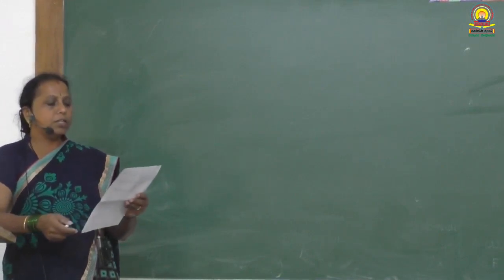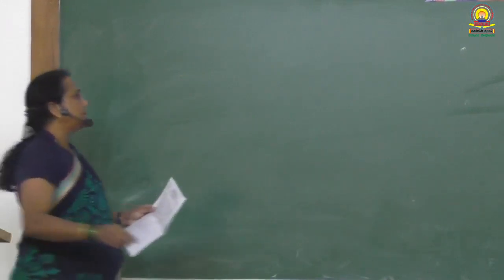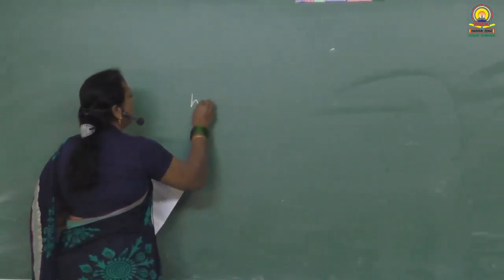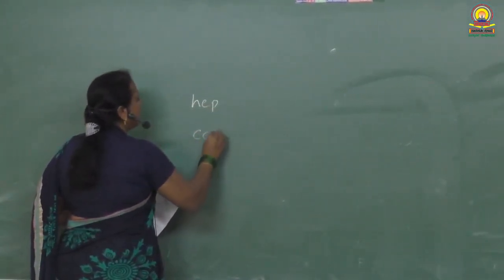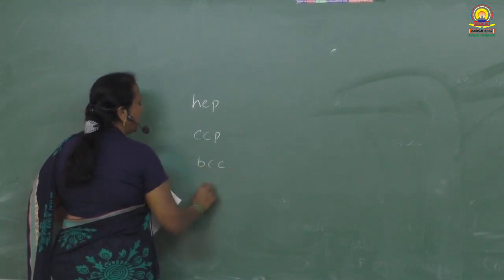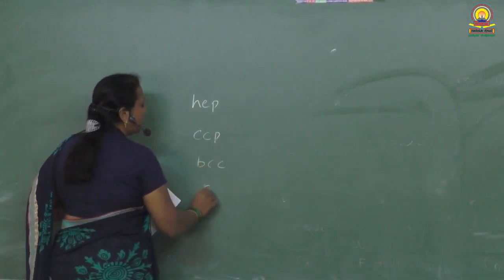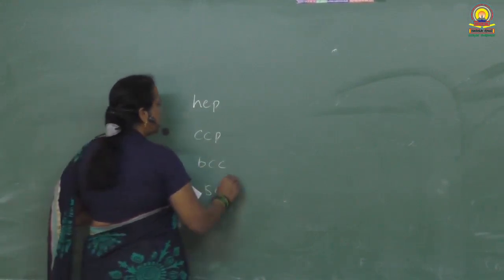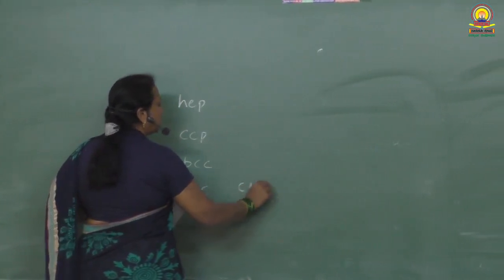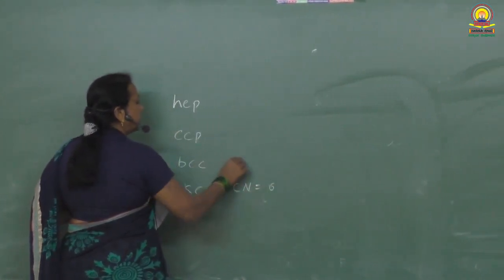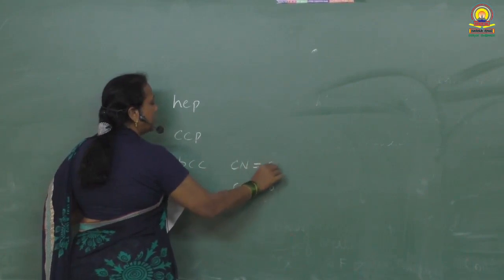What is the coordination number of a particle in HCP? HCP, CCP, BCC, primitive cell or simple cube. In simple cube, coordination number is equal to 6. In body centered cube, coordination number is equal to 8.